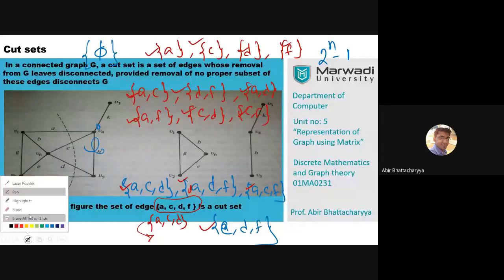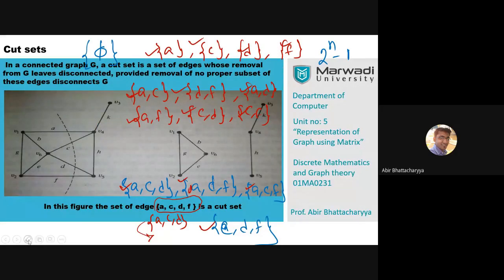Yes, Sunny. I have the set ACDF. I can figure out a total of 15 subsets like this. Phi always exists, right? Phi is always a subset of any set. First is singletons. I take single elements from this particular set: A, C, D, F. Singleton sets are all subsets. Then take double tones: AC, AD, AF, CD, CF, DF. All are double tone sets and all are subsets.